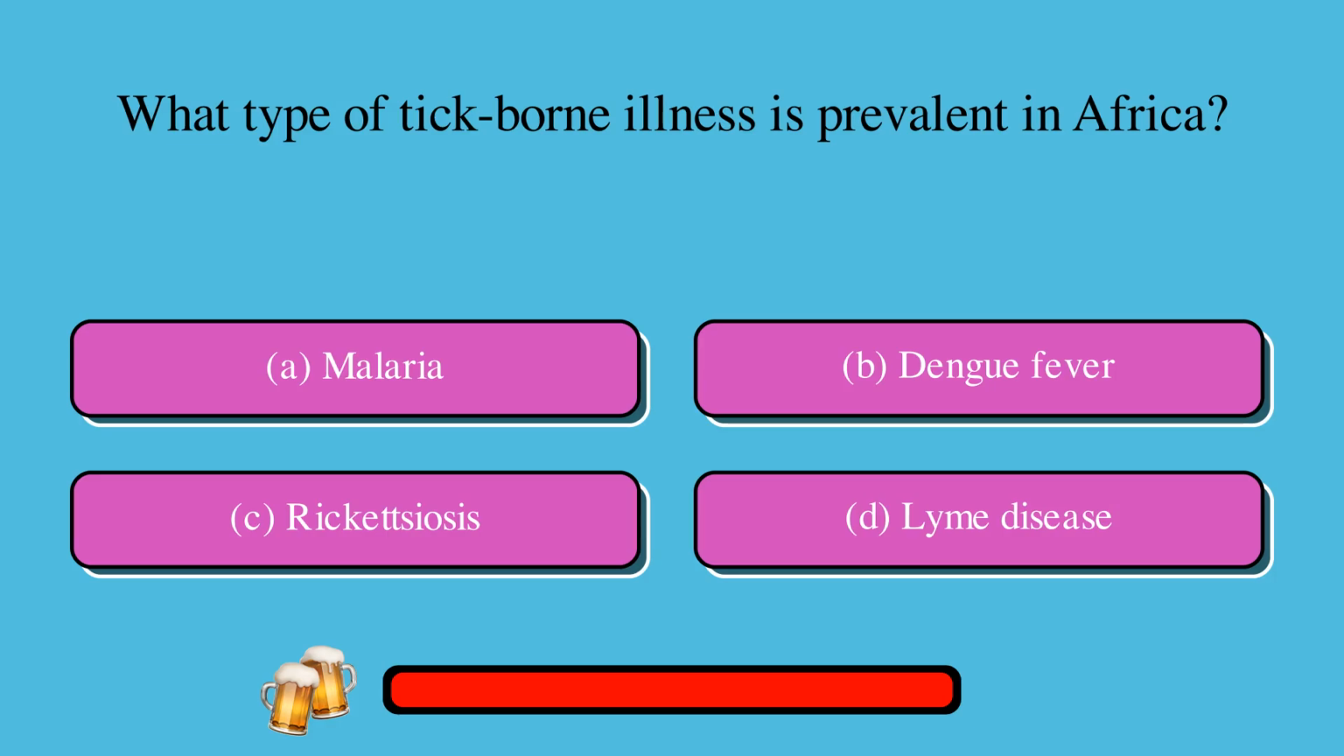What type of tick-borne illness is prevalent in Africa? A. Malaria, or B. Dengue fever, or C. Rickettsiosis, or D. Lyme disease? The correct answer is C. Rickettsiosis.